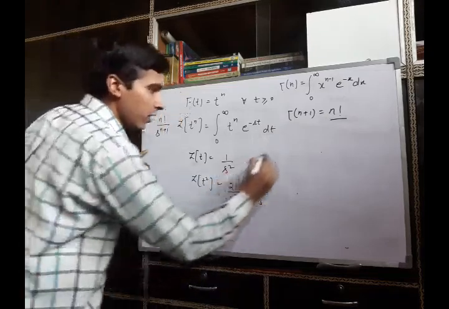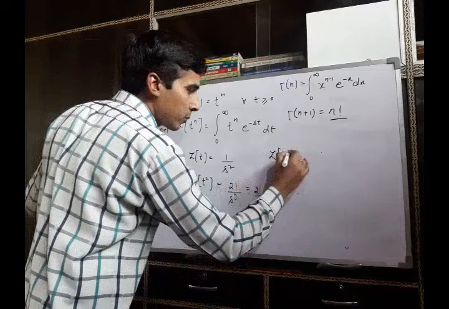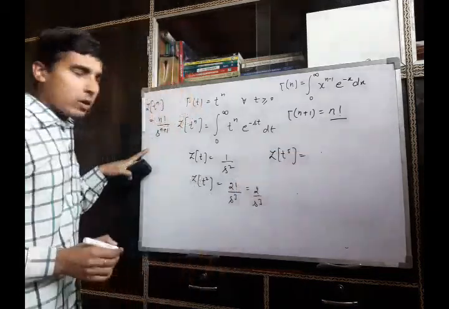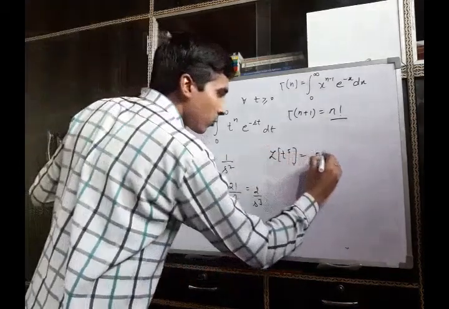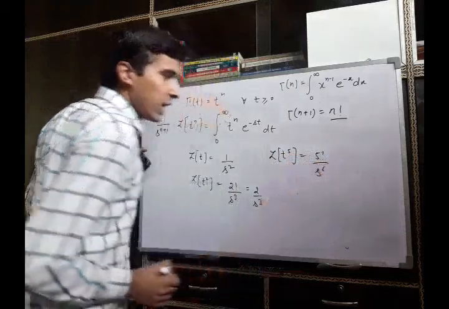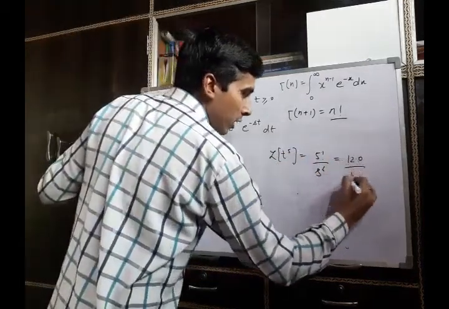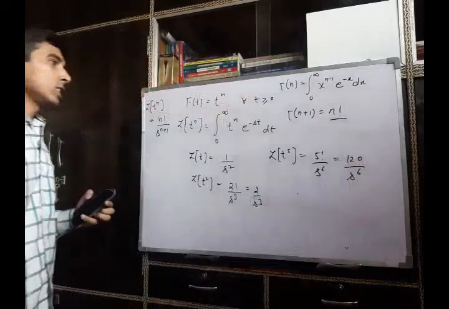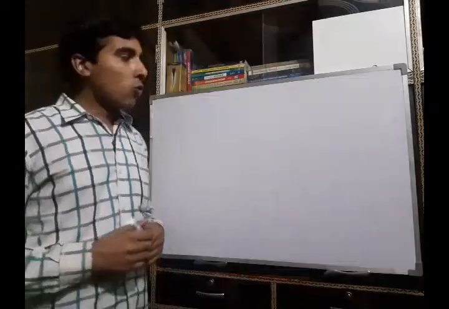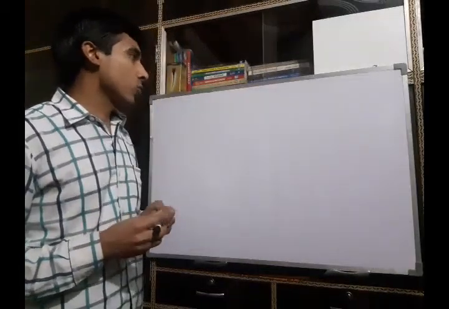In a similar manner, if we want to find the Laplace transform of t raised to power 5, it will be 5 factorial upon s^6, and you know 5 factorial is 120, so 120 upon s raised to power 6. Now we will discuss some of the important properties of Laplace transformation.